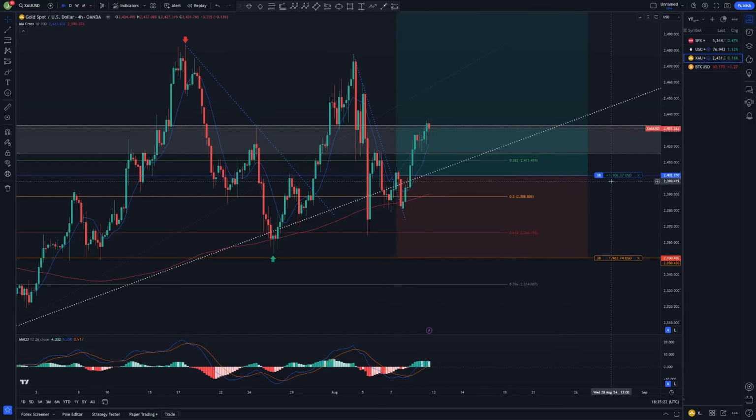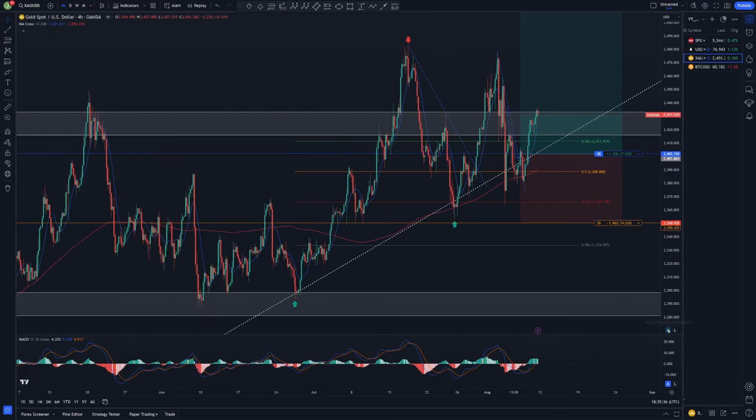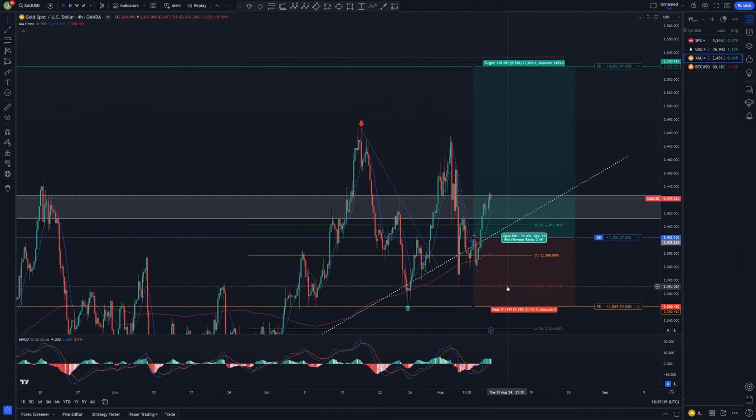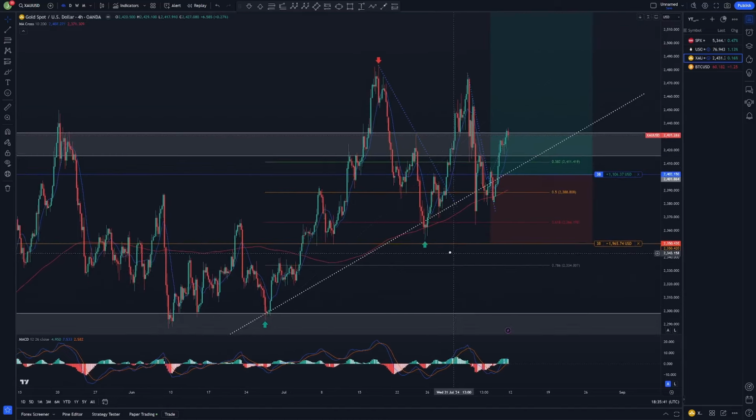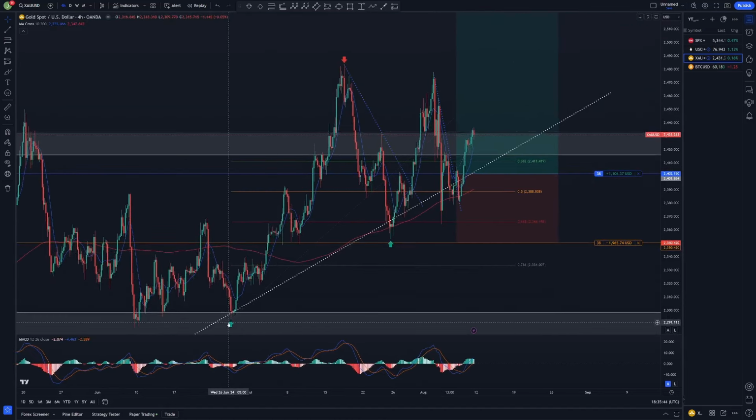I am 1.1% in profit on this position, and I was also willing to risk 2% of my portfolio, in this case also $2,000. My take profit, and I have a reason to set it that high, is this Fibonacci retracement level, which I was drawing from the low of the movement to the high of the movement. Here you can see it. And yeah, price reversed picture perfect on the 0.618 Fibonacci retracement level and moved higher from there.